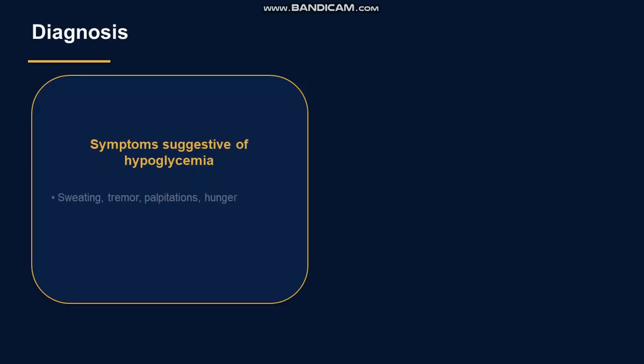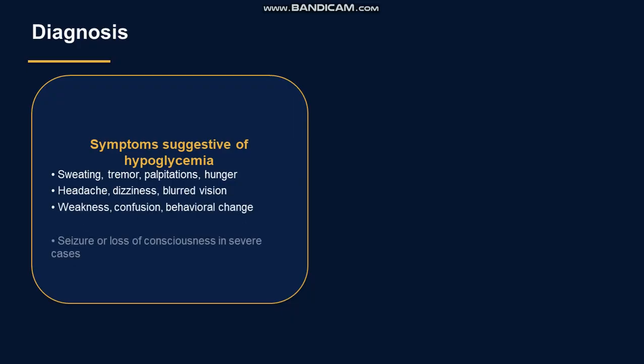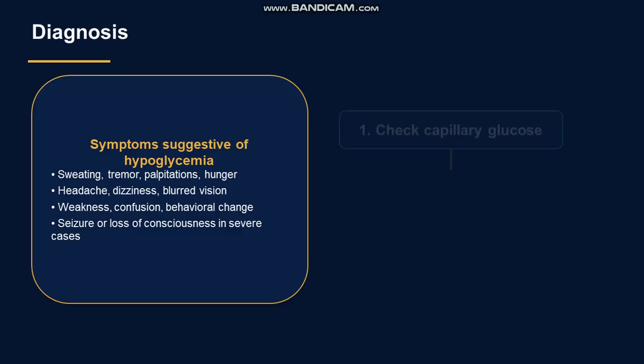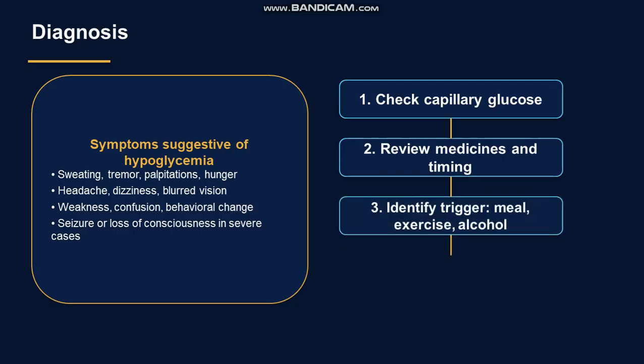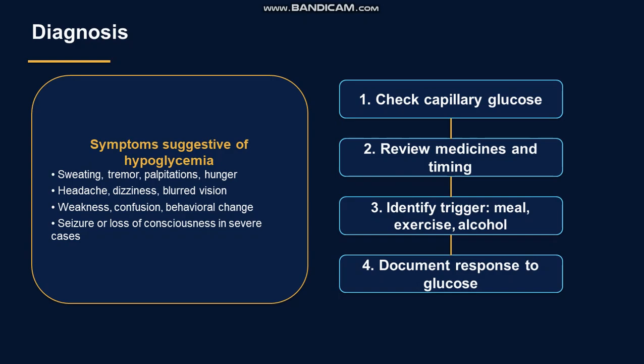Diagnosis. Symptoms: sweating, tremor, palpitation, hunger, headache, dizziness, blurred vision, weakness, confusion, behavioral changes, seizures, or loss of consciousness in severe cases. Check capillary glucose, review medicine and timing, identify the trigger: meal, exercise, or alcohol, and document response to glucose.